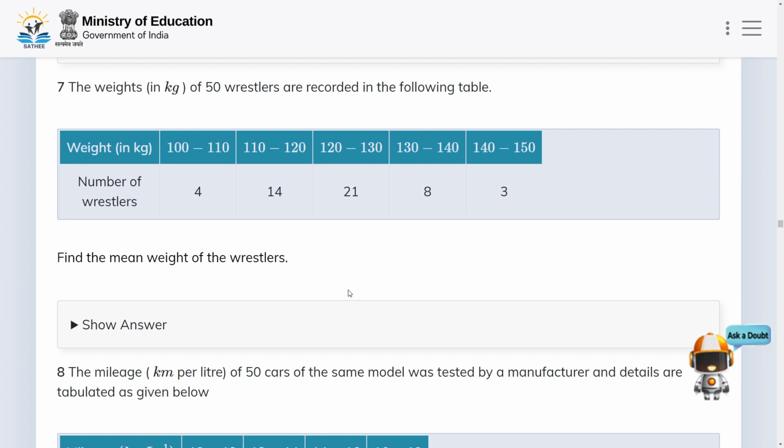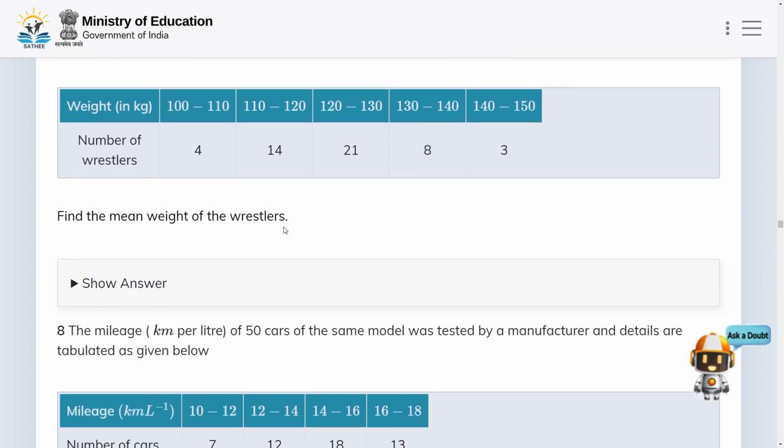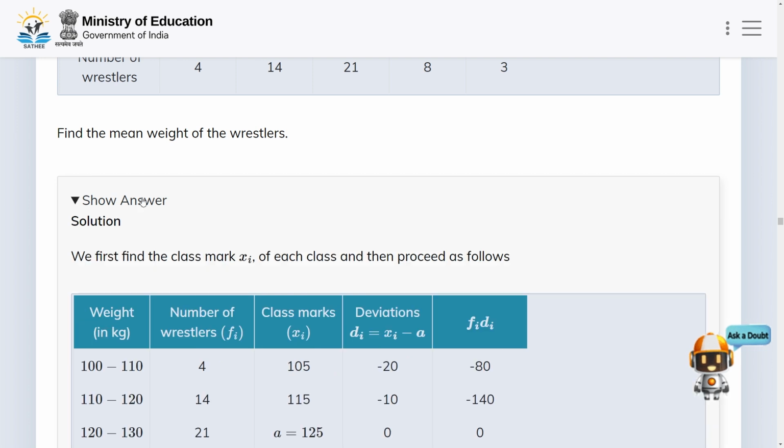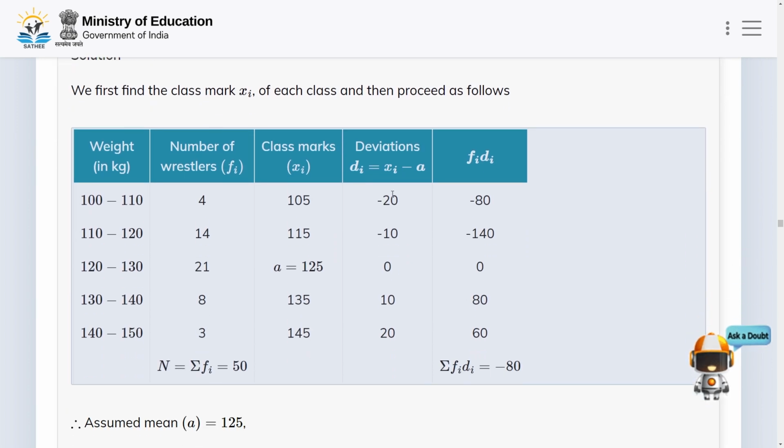In the next problem, the weights in kg of 50 wrestlers are recorded in the following table. We need to find the mean weight of the wrestlers. So here we first find the class mark xi of each class and then proceed as follows. For the class 100 to 110, the number of wrestlers is 4, class mark xi is 105, di is minus 20, and then fi di is equal to minus 80. For the class 110 to 120, the number of wrestlers is 14, class mark xi is 115, di is minus 10, and then fi di is minus 140.